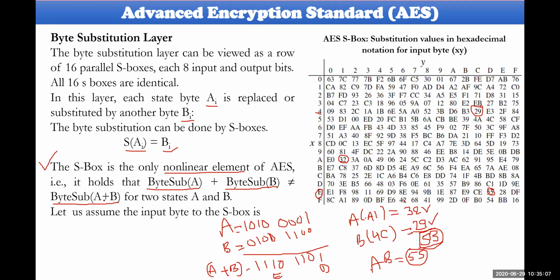Then followed by, let us assume the input of the S-Box. I already spoke to you a number of times. So the input will be equal to C2 in terms of hexadecimal. C2 in the sense, this is C and this is 2. So let us consider this value. Therefore, the substituted value S of C2 in hexadecimal equals 25 in hex. That is the value which we have got here. So you need to remember these points into consideration, and this is the AES S-Box here.